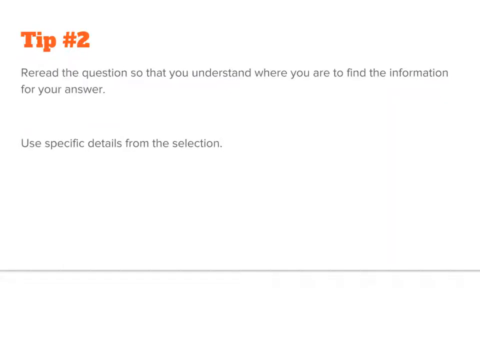The question asks you to provide evidence, but you must look for where you are to get that evidence. Is it from the text? From your own ideas? In this case, you can see that it says, use specific details from the selection, meaning that your answer must contain evidence from the actual article.